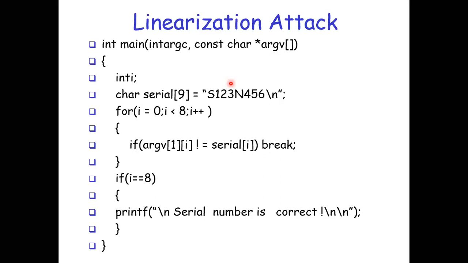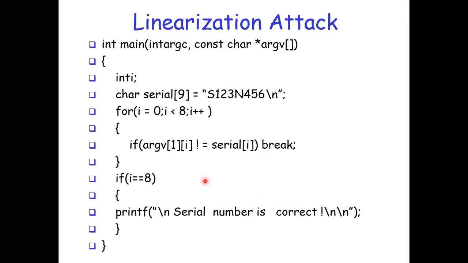Now what happens here is, the program checks one character at a time and exits as soon as an incorrect character is found. It checks character by character. If the first character is correct, it proceeds to the next character, as shown here.